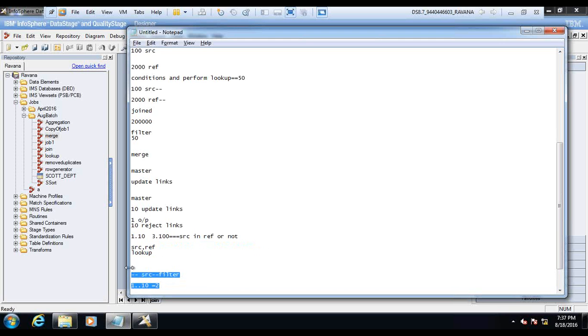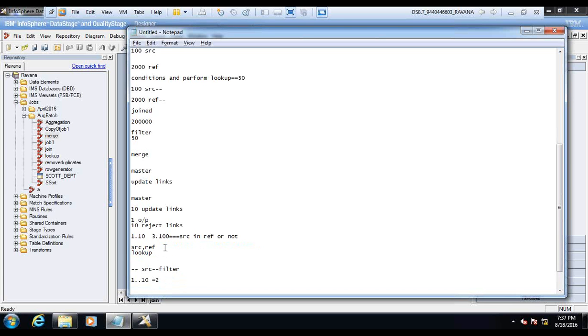You got the point? My point here is just to tell that lookup purpose is completely different. Join purpose, lookup purpose, merge purpose are similar, but their purpose is completely different from filter. Either you fetch some fields from the reference, or check the presence.